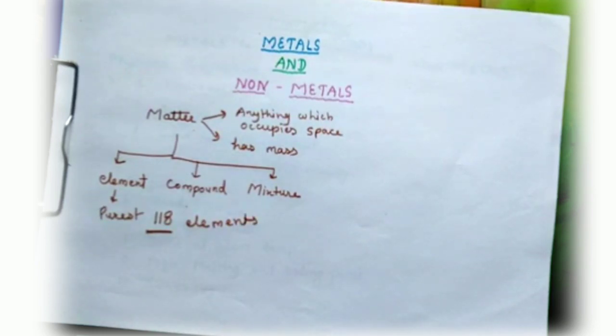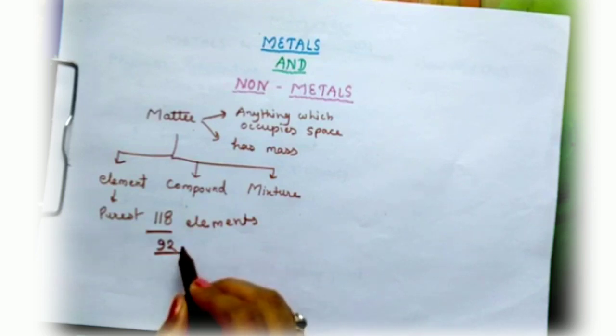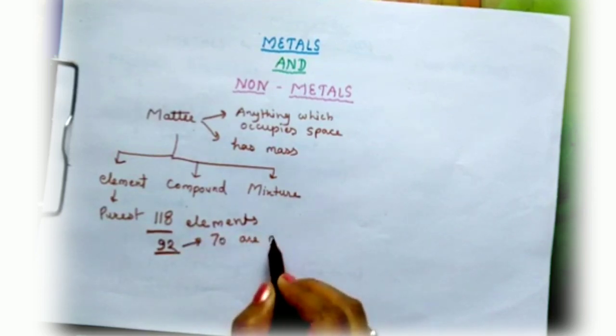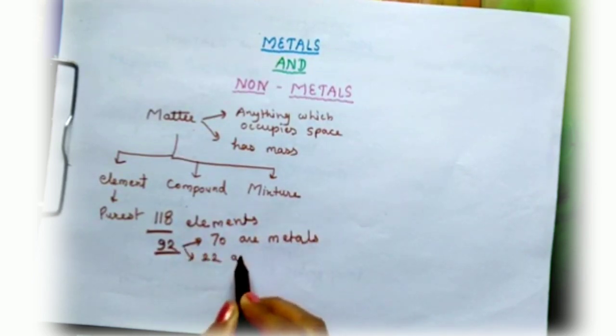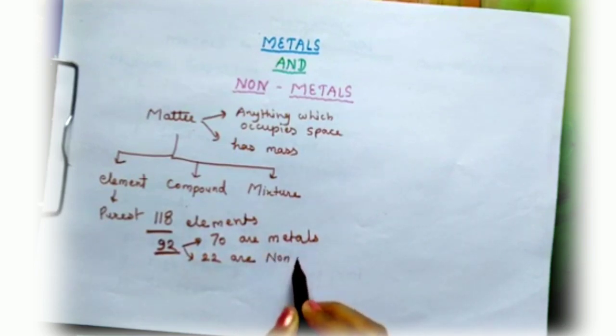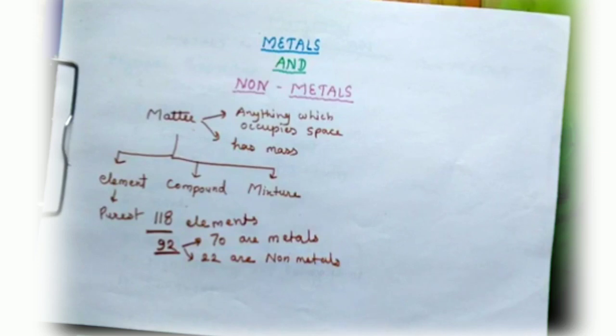Out of which 92 elements are natural. Out of these 92 elements, 70 are metals and 22 are non-metals. Now, how do we know that these particular elements are metals and these particular elements are non-metals? We can judge these on the basis of characteristic features which we are going to study today.